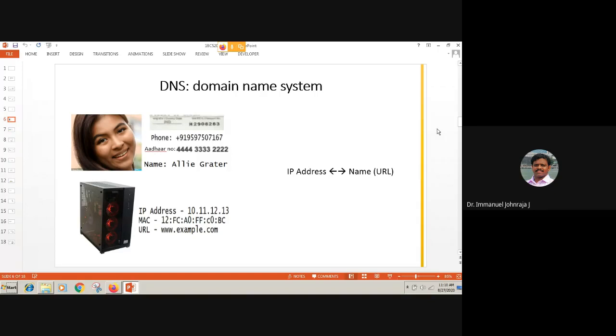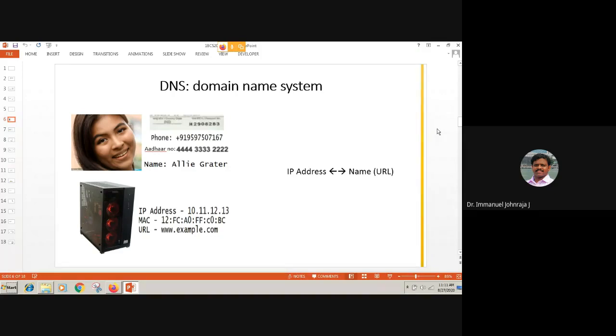So there are three unique IDs attached to this person, but there is a name also given, and the name may not be unique. Ali Greater may be the name of somebody else. Also, why should we have this many addresses? I'm not going to try to answer that now. I'll answer that when I'm dealing with the data link layer. But for the time being, yes, all these numbers associated with this person are unique.